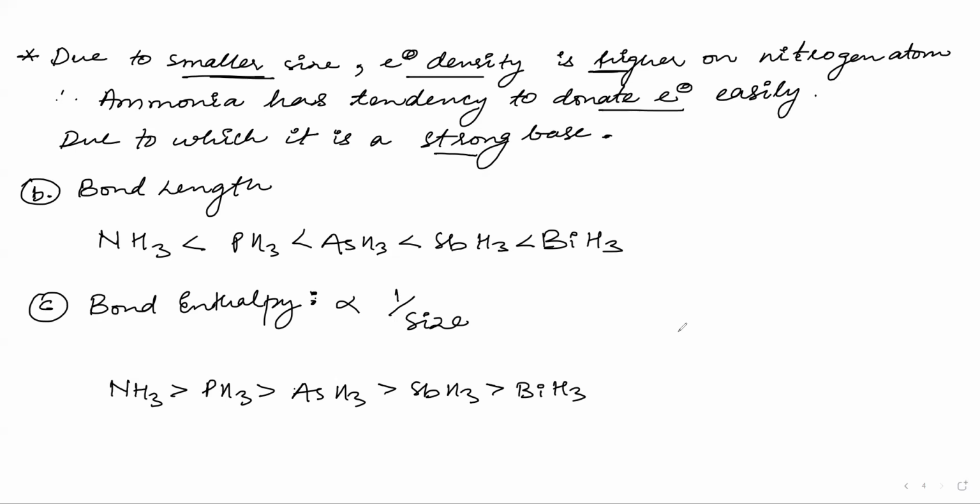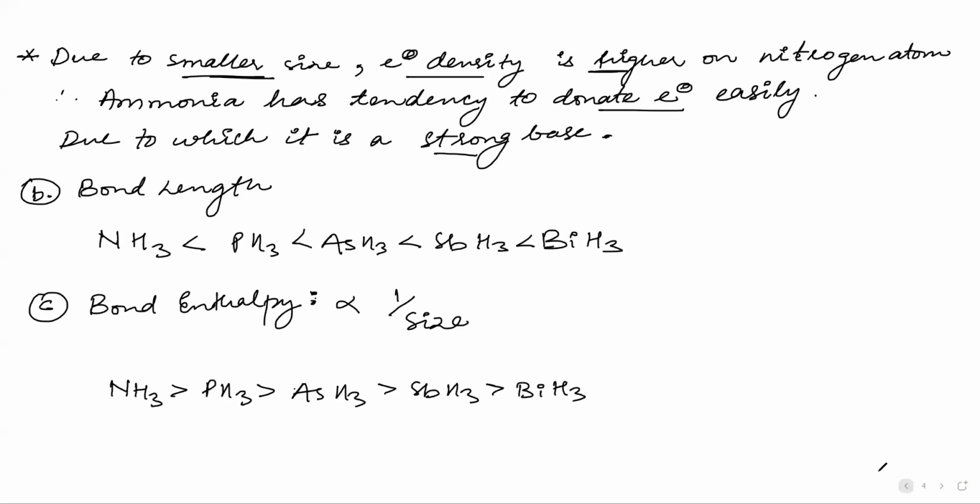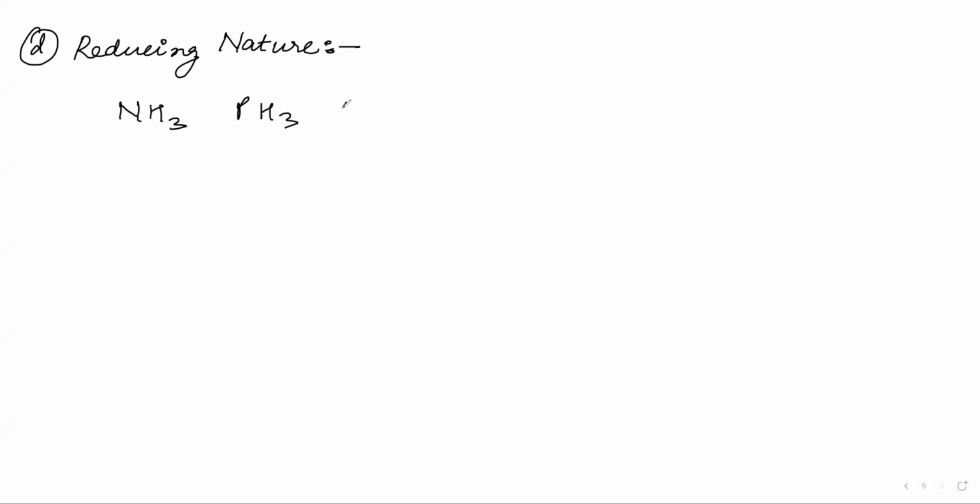Now after bond enthalpy, learn two things related to it. This was C, so this will be D, which is reducing character, reducing nature. So when we compare the reducing nature in NH3, PH3, AsH3, SbH3, and BiH3, what do we have to see?